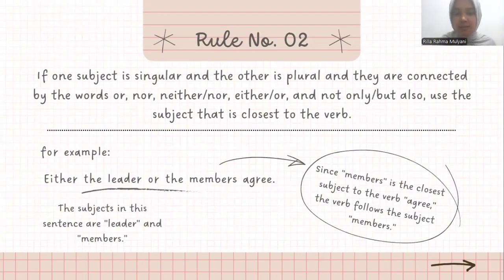In the sentence, the closest subject to the verb is members, which is plural. Therefore, the correct verb is agree. Easy tip for me, always look at the word right before the verb.